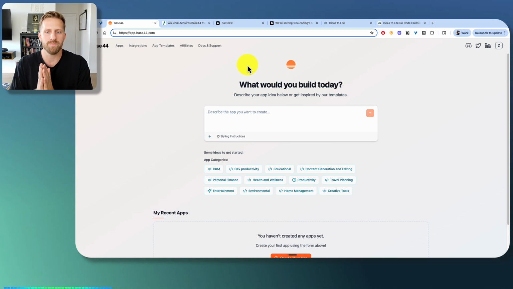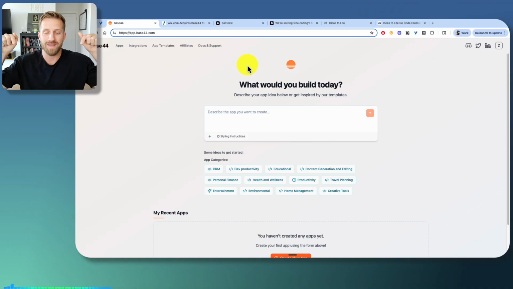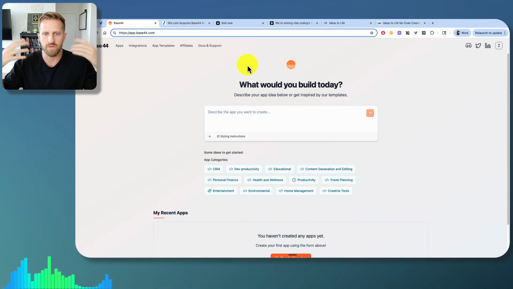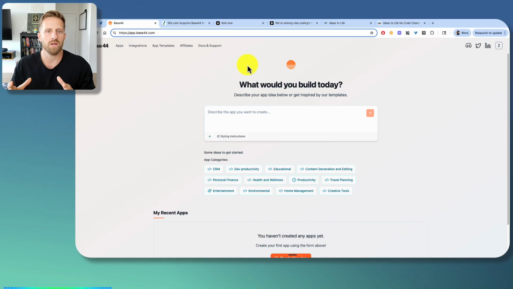I'm going to create one prompt, paste it in both, hit go at the same time, and see what happens from one prompt. And then I'll explore the platform a little bit as well, give you guys a little insight into what I like, what I don't like, and be 100% honest. I have no affiliation with this company at all. So I'm just going to give you my honest thoughts and opinions.